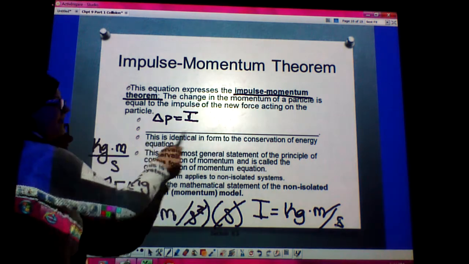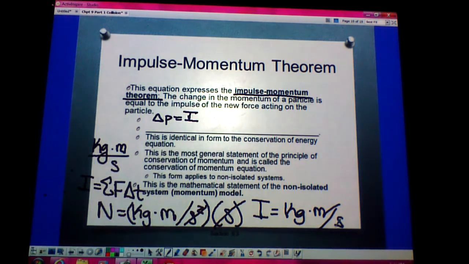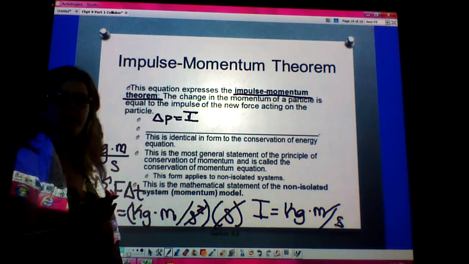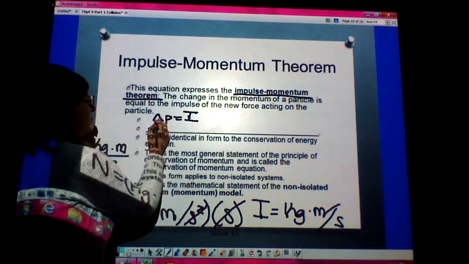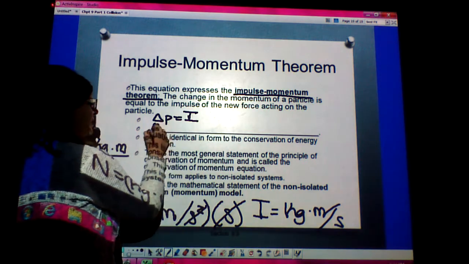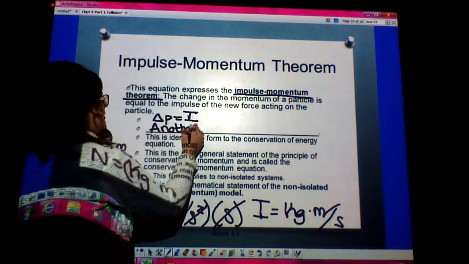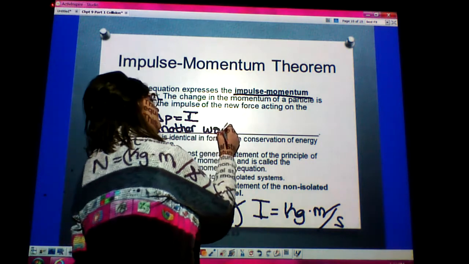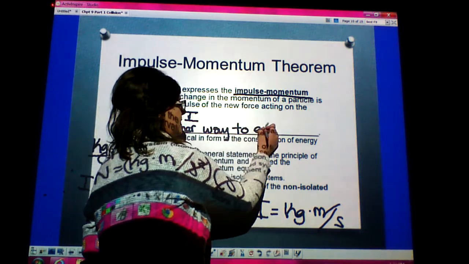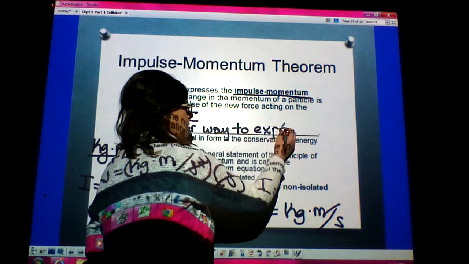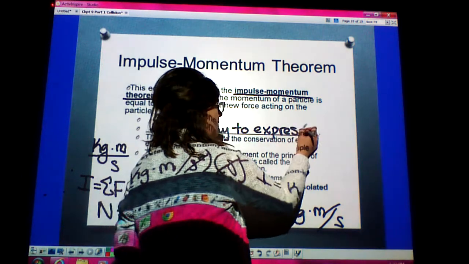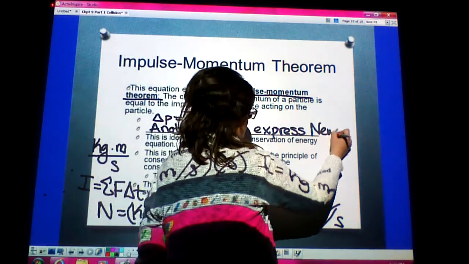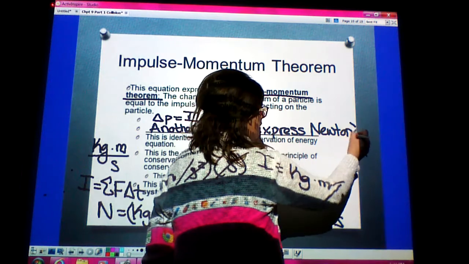So because of the impulse momentum theorem, we can think about this, guys, as just being another way to express Newton's second law.